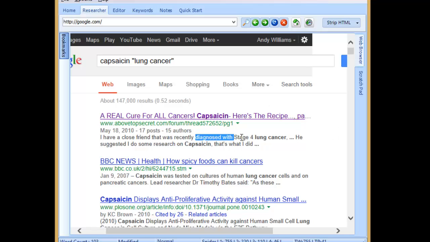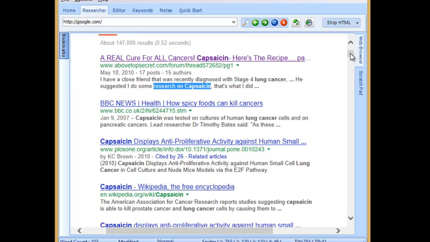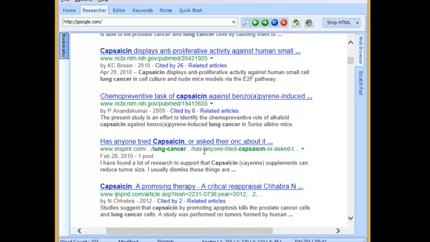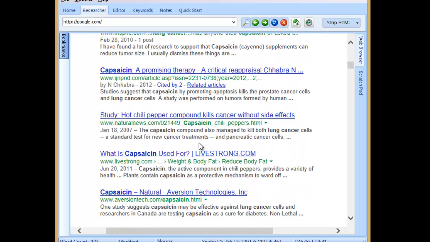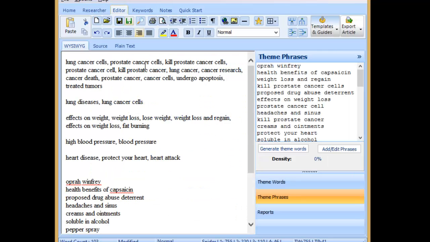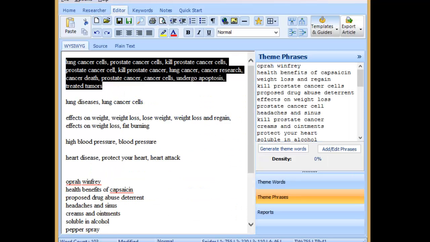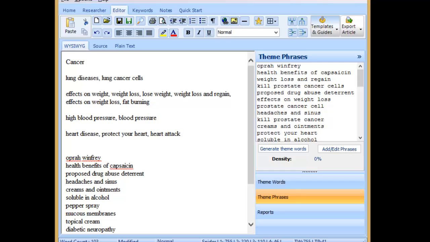Here's stage 4 lung cancer, capsaicin was tested on cultures of human lung cancer, pancreatic cancers. Capsaicin, a promising therapy. So cancer then is obviously an important topic. So I'm going to just change that to cancer.